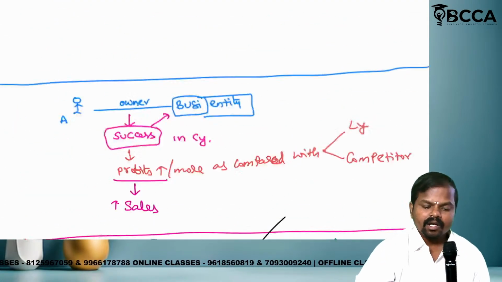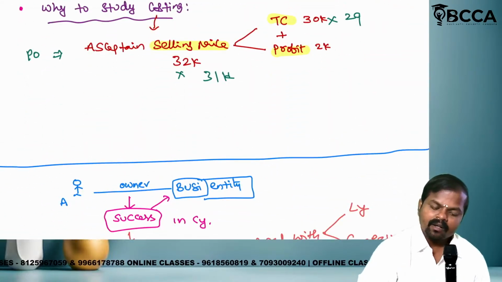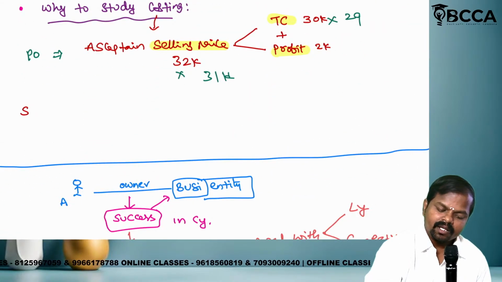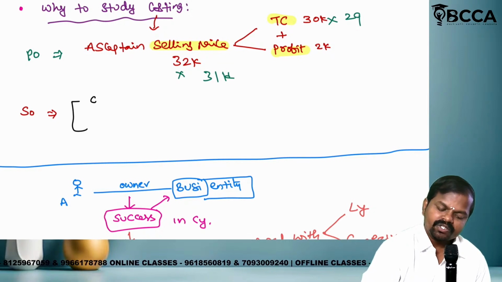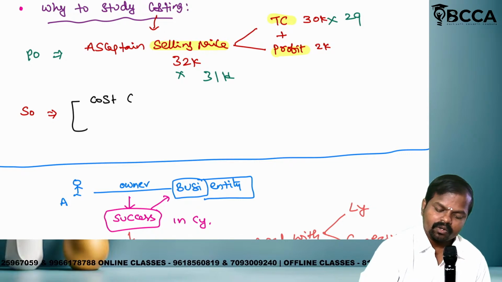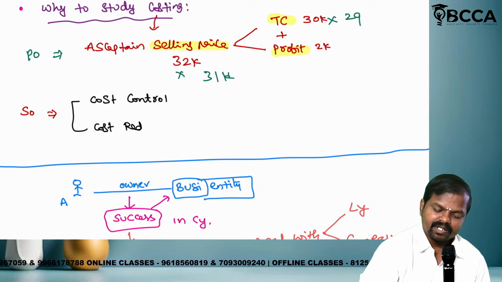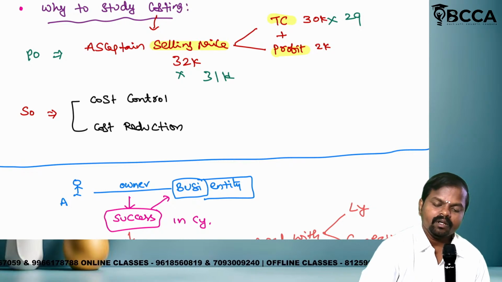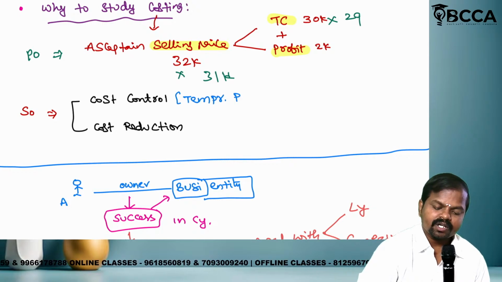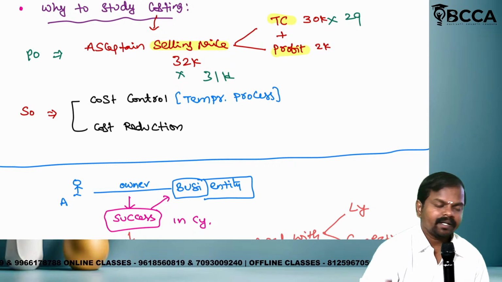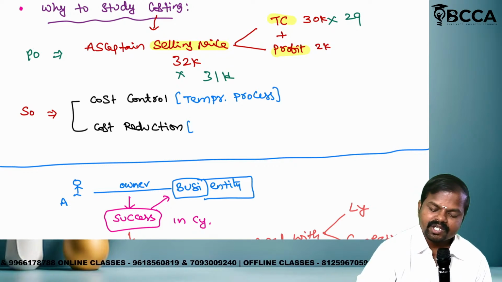Is it clear? Now tell me, my dear, what is the secondary objective of costing? Cost control, cost reduction. Cost control is called a temporary process. Cost control is called what? Come on. Temporary process. Cost reduction is called a permanent process.